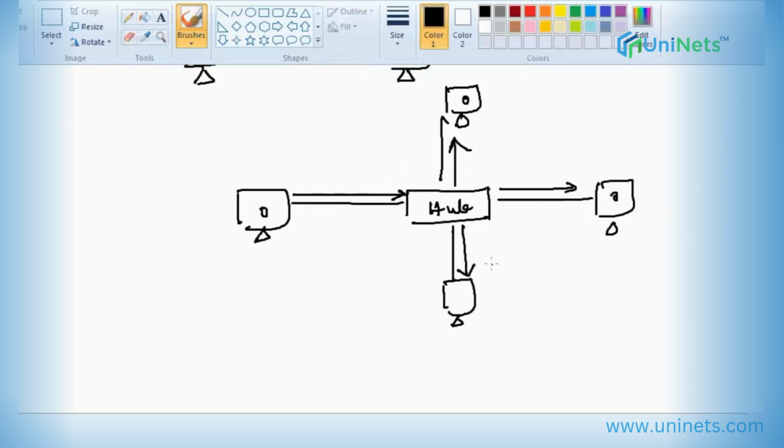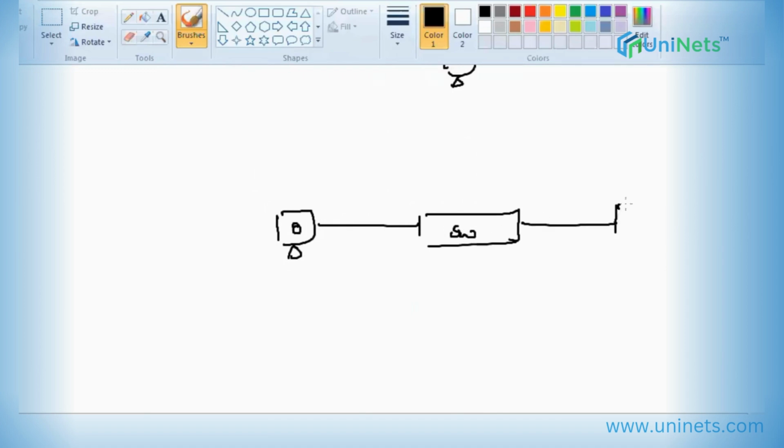They realized that if I want to communicate with a single device, how would I do it? And then they came up with the switch. The switch is a little intelligent.